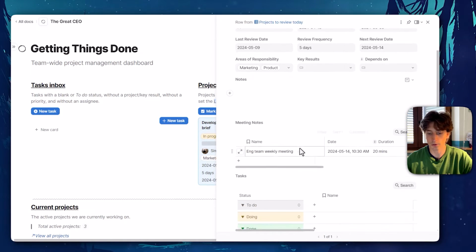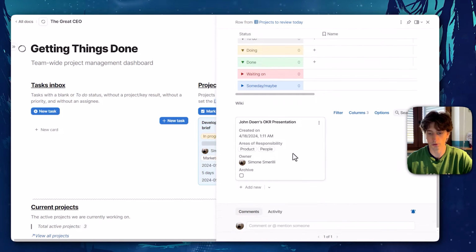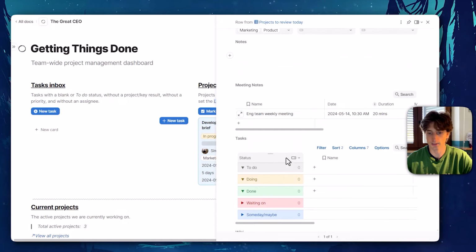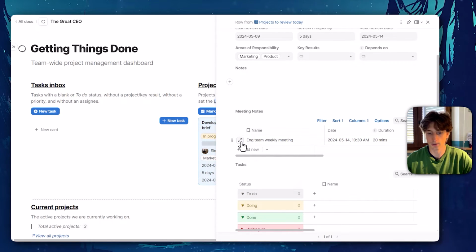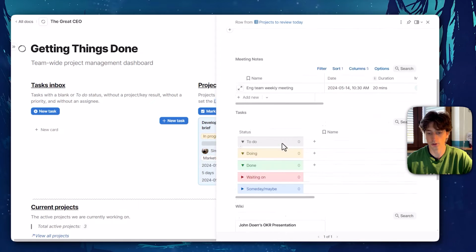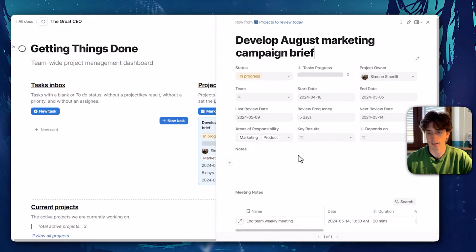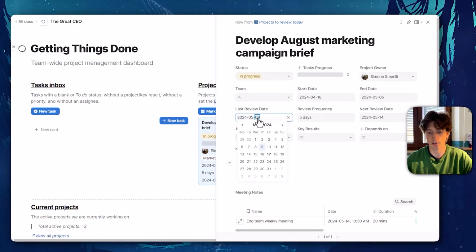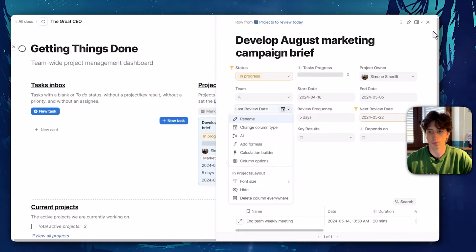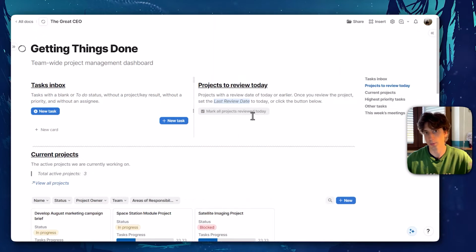So if I've reviewed this project now and I know what's going on here, I can see the tasks inside of it. I can see the meeting notes that have been logged into this project, any documentation related to it that is in the system, and everything is fine. I will then update the date to today. And now when I click out of this view, that project will disappear from the Review Today view.